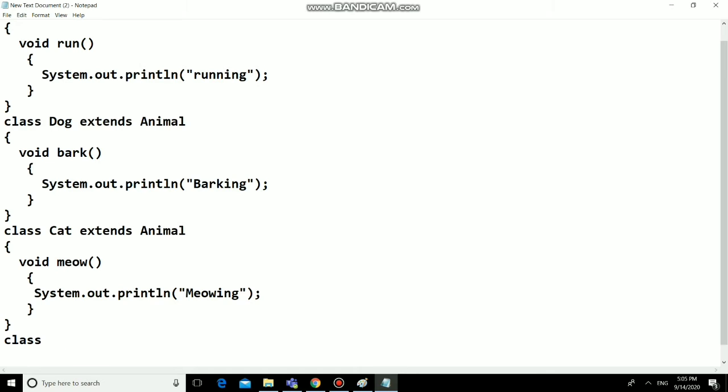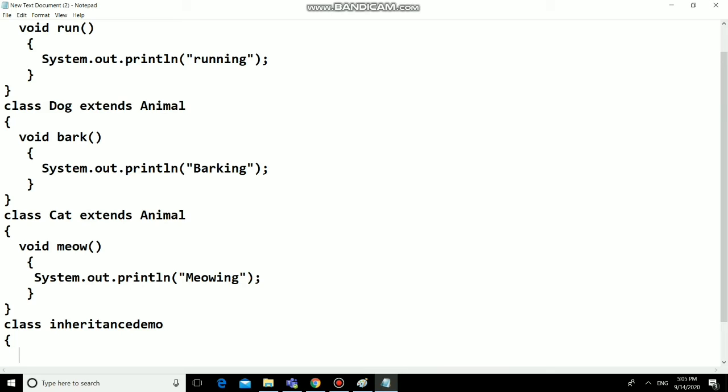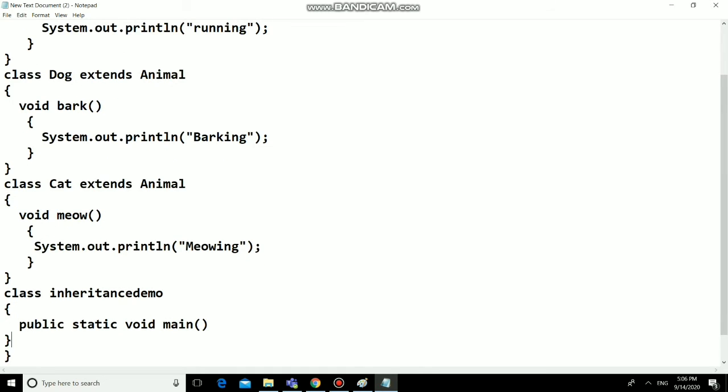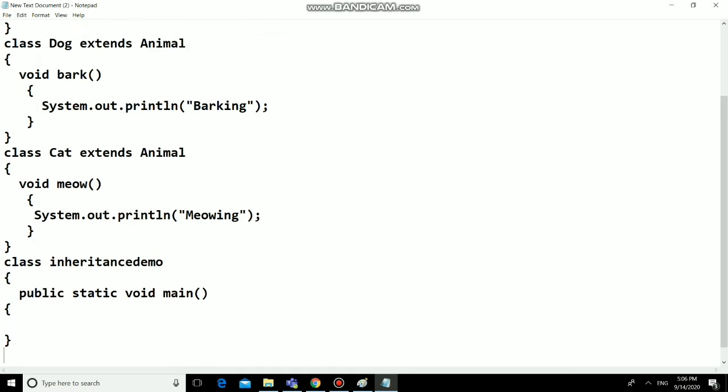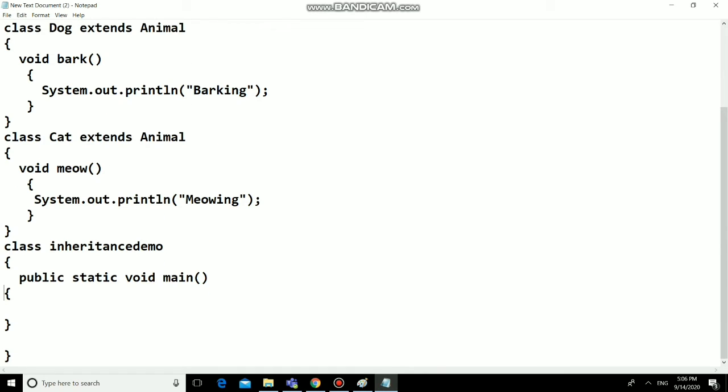Then for the hierarchical inheritance, I'm giving the main class as InheritanceDemo. This is my main class, which has the public static void main method. There are three classes: animal class, cat, and dog class. This one is my main class.